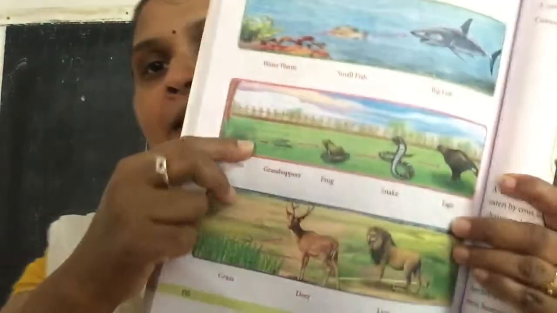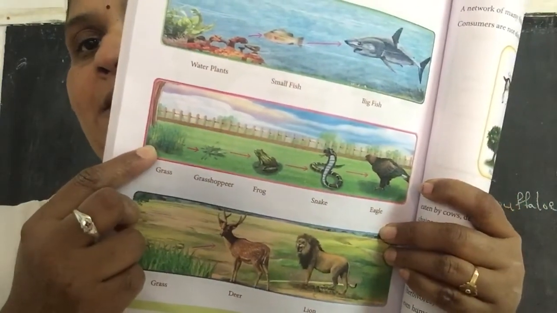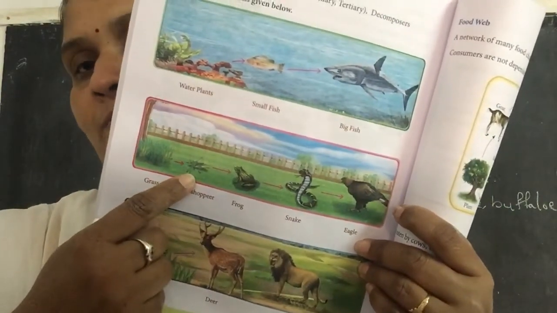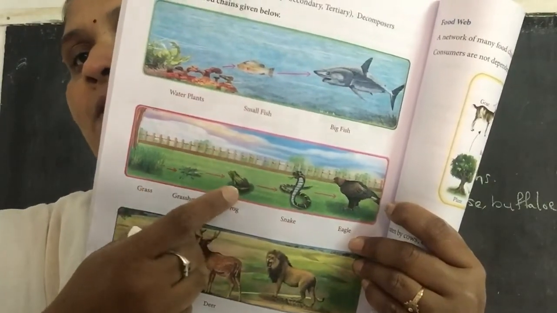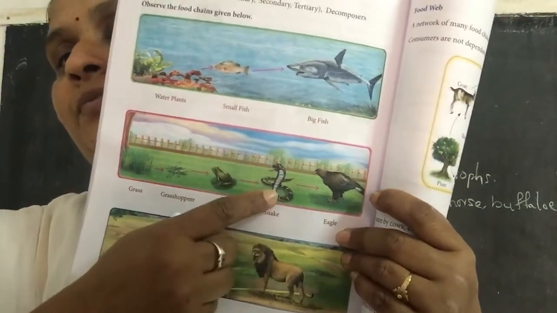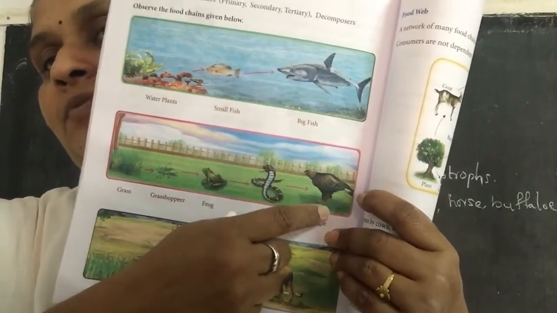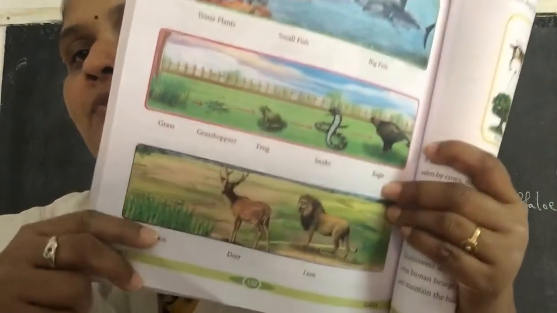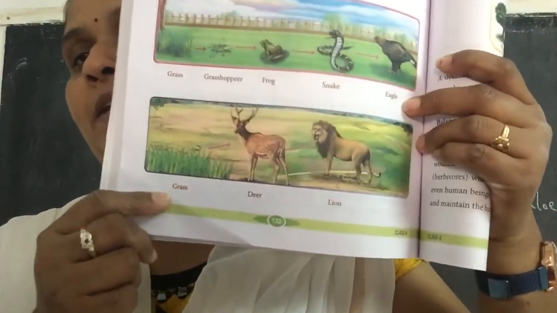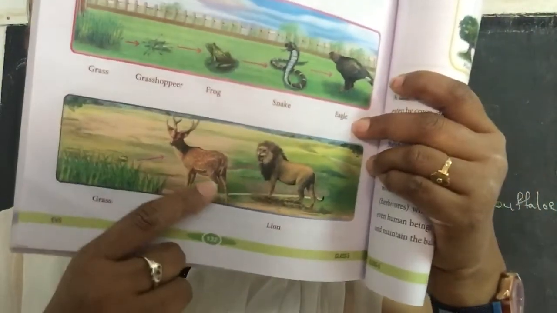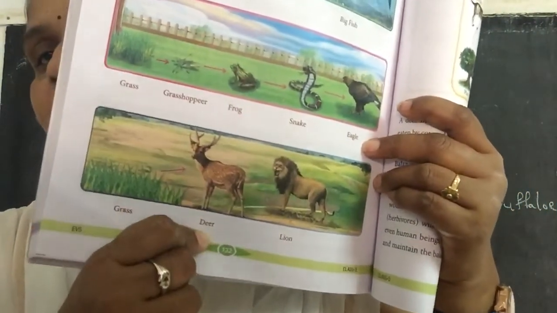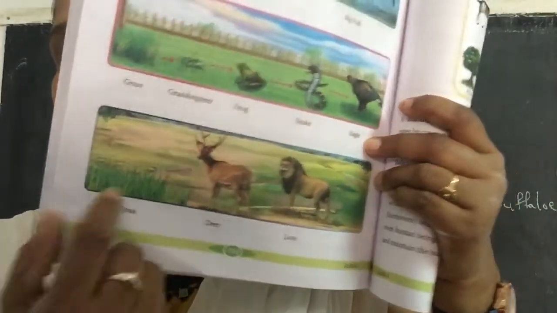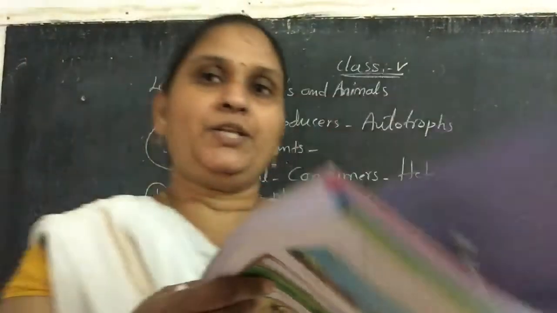Next, in the second category, if you see, the grass is the producer, and the grasshoppers live by eating it. Grasshoppers are the food for frogs, frogs are the food for snakes, and snakes are the food for the eagle. Like that, one depends on another for food. And in one more category, the grass is the food for deer, and the deer is the food for the lion. So this chain will be called a food chain, and this will be continued.